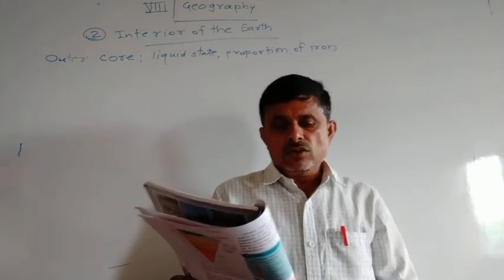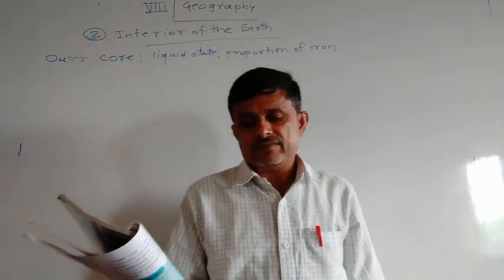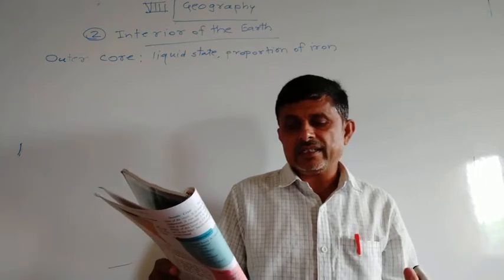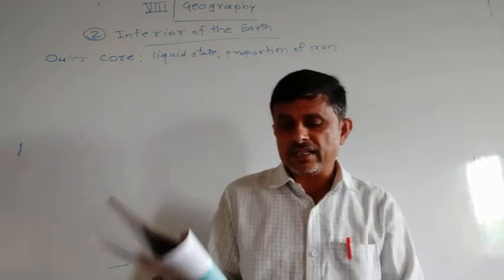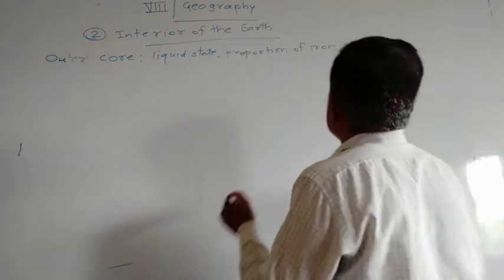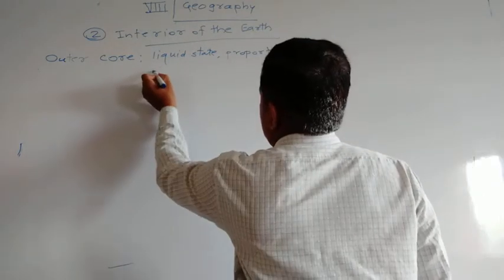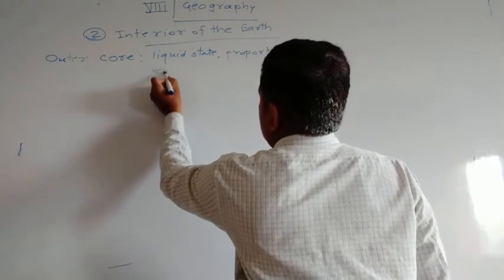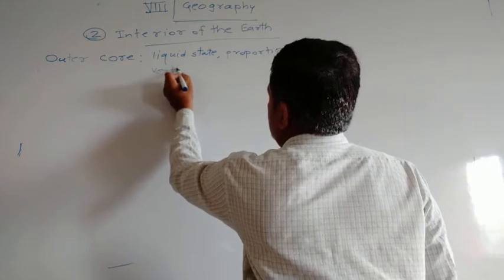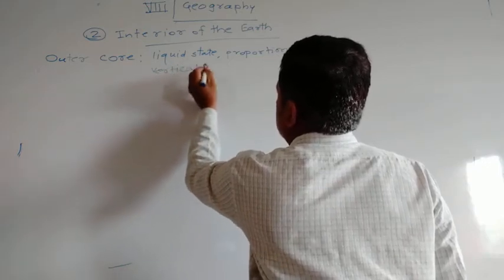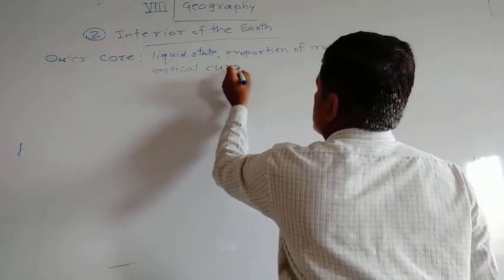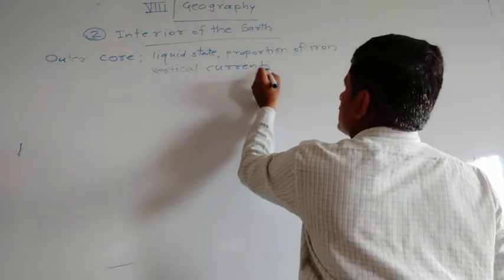Vertical currents originate in this liquid layer. This is another characteristic of this area, vertical currents.